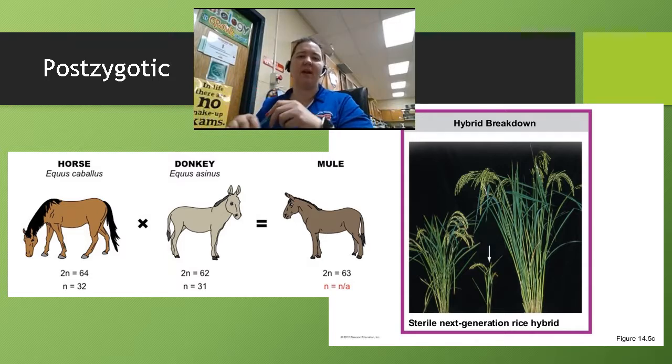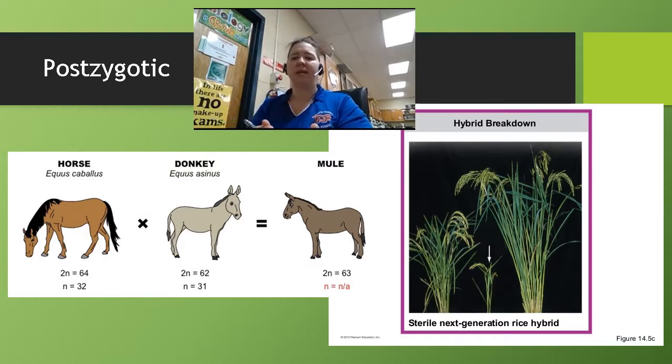So here we have an example with the horse and the donkey and the mule. The horse and the donkey can create the hybrid mule. However, the mule has a diploid number of 63 and cannot go and make gametes itself. So that's reduced hybrid fertility.